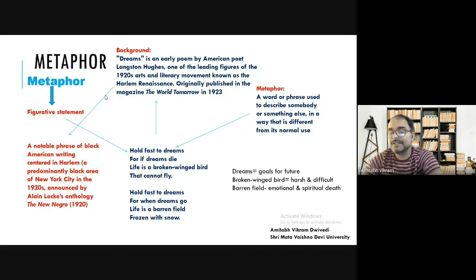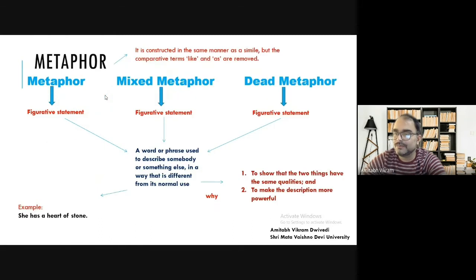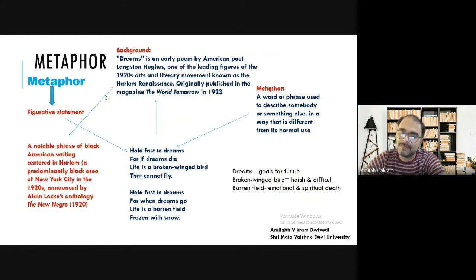So you can see, even though the poem is so short, even though the poem has only 8 lines, the use of metaphor makes it more prominent. So we have seen why a poet uses metaphor or figurative language to make the description more powerful. And as you can see, this is one of the much anthologized poems written by Langston Hughes in 8 lines. I repeat once again the entire poem.